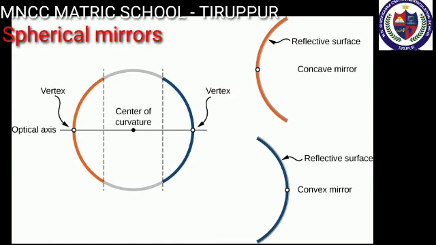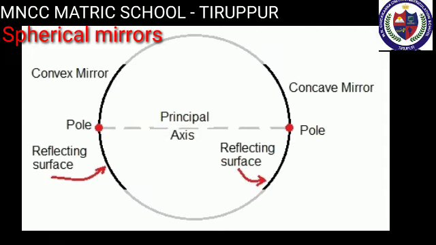Next, let's learn about spherical mirrors. In your earlier classes, you have studied that there are many types of curved mirrors, such as spherical and parabolic mirrors. The most commonly used type of curved mirror is the spherical mirror. In curved mirrors, the reflecting surface can be considered to form a part of the surface of a sphere.